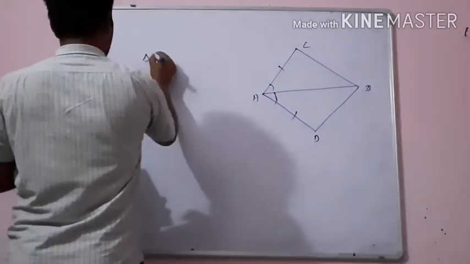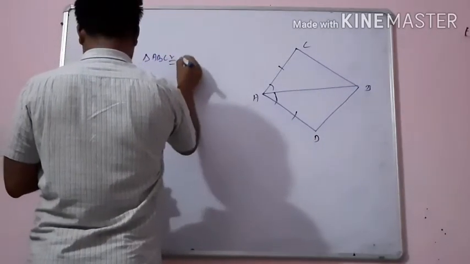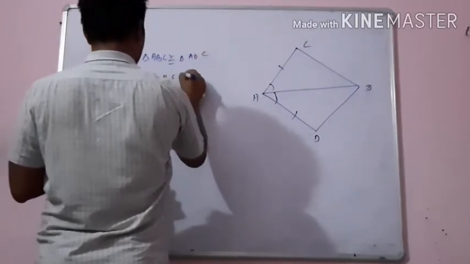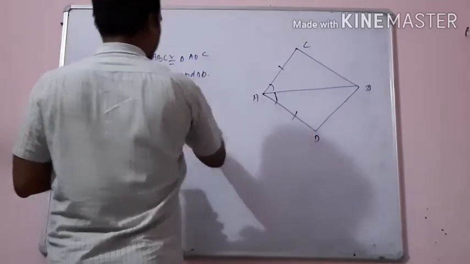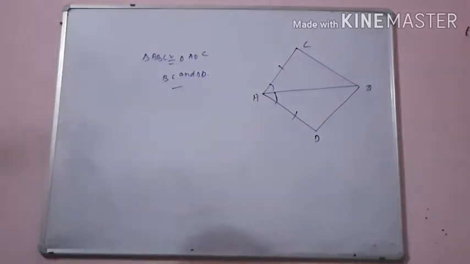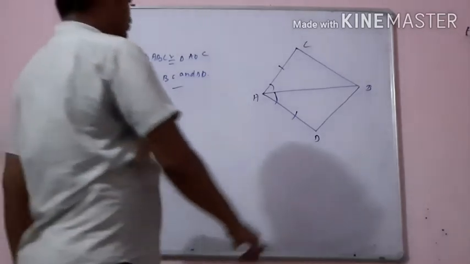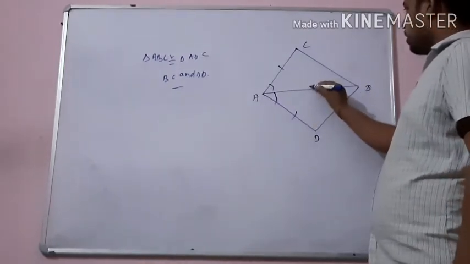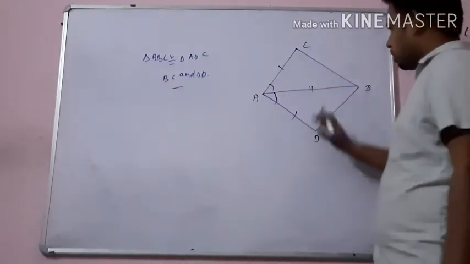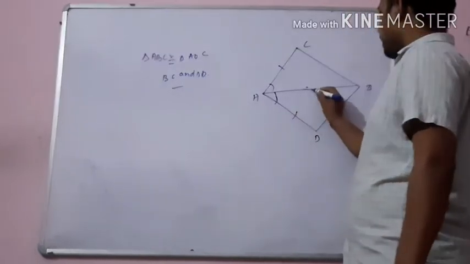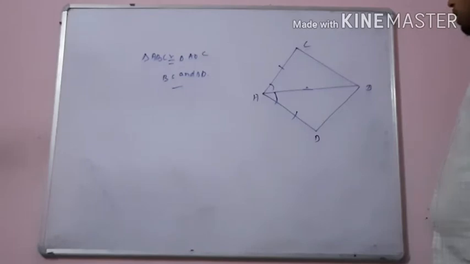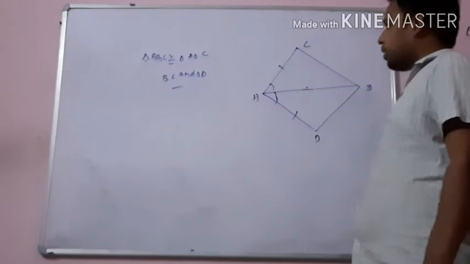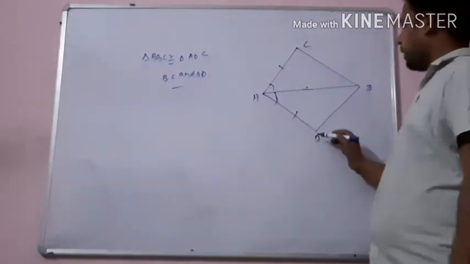To prove triangle ABC is congruent to triangle ABD, or you have to show BC equals BD. I am explaining, just see. Consider triangle ABC and triangle ABD. AB is common in both, so in the proof you write AB equals AB, common.